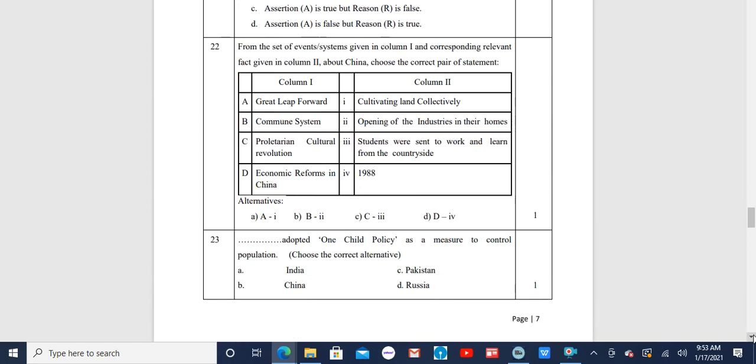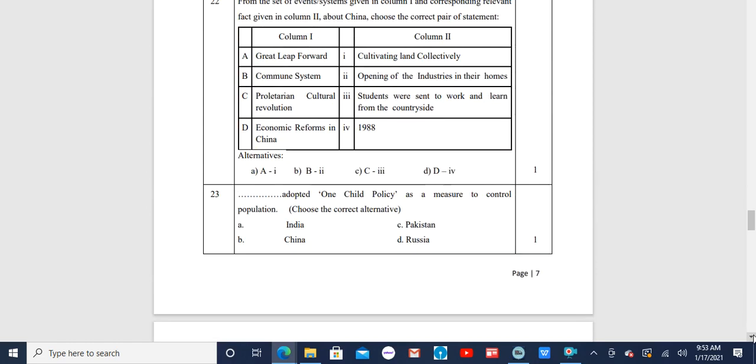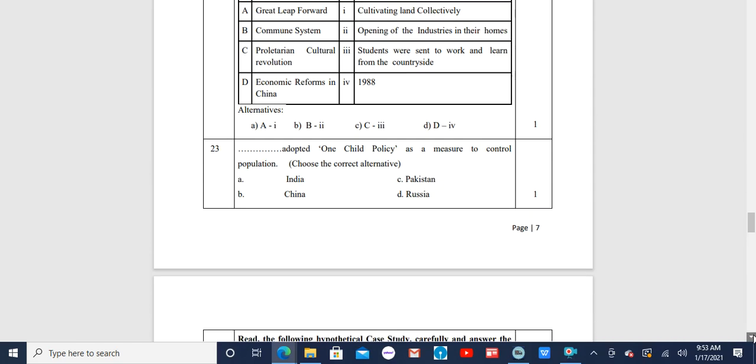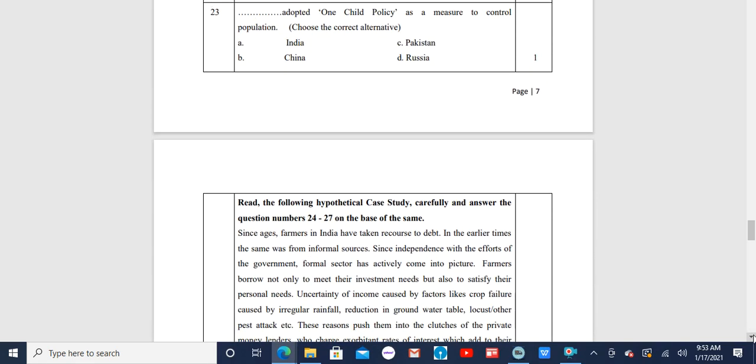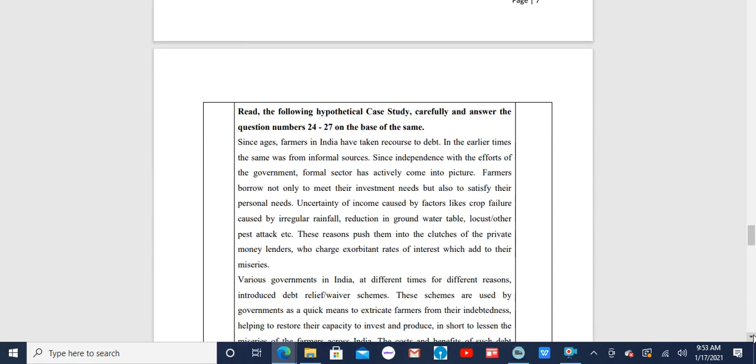Let us now move on to the 23rd question. Dash adopted one-child policy as a measure to control population. Choose the correct alternatives. Out of the four, India, China, Pakistan and Russia, the correct alternative is China. The Chinese have enforced this one-child policy very, very ambitiously, and they have been able to control the increase in the birth rate of the population.